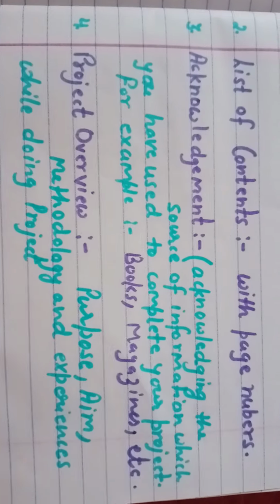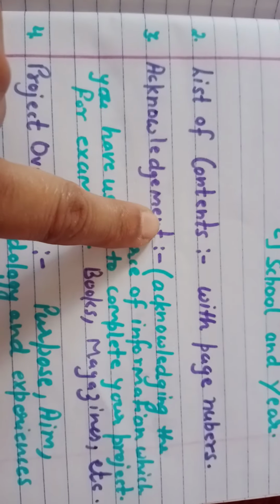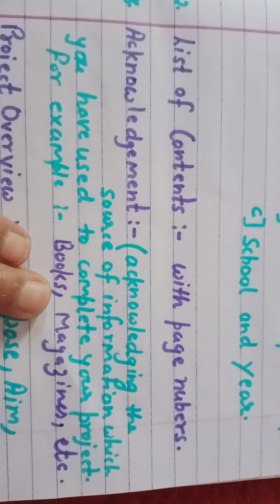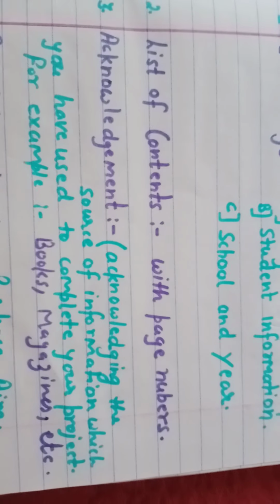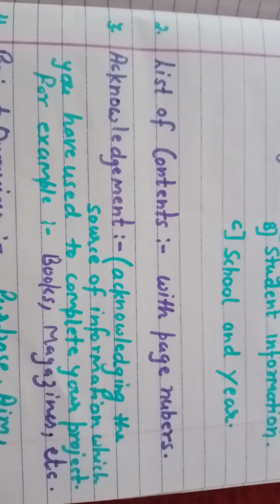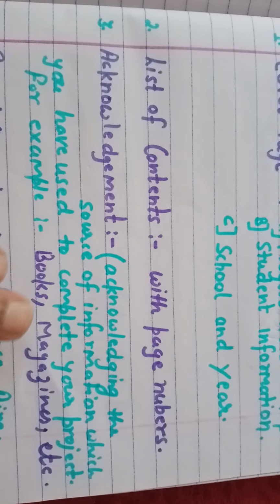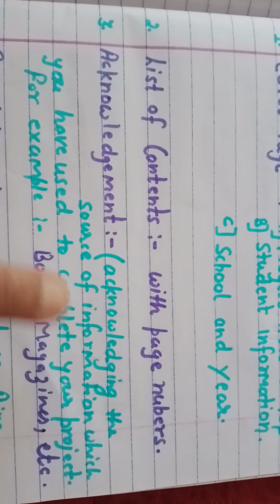On the third page you will write the acknowledgement. What is acknowledgement? You will write the heading Acknowledgement. When you are preparing this project, you mention from where you are getting the resources or the sources which you are using in your project. So you have to write the names of the resources which you used while completing your assignment or project.